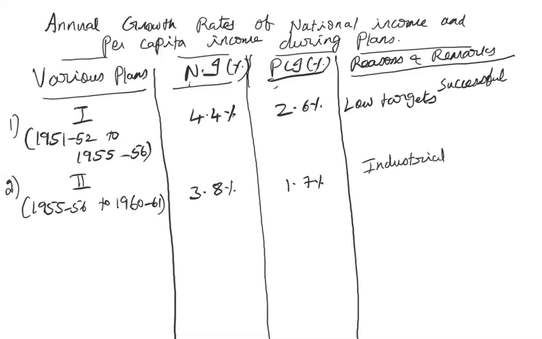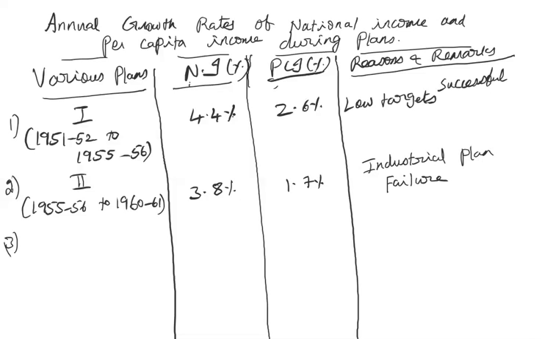In the first plan, the government concentrated on agriculture. The investments were less and the targets fixed were also less. And since we achieved success, the government became enthusiastic and concentrated on heavy industries, which required a huge amount of investment on the part of the government, and also heavy industries under the public sector. Since it was a major investment under the public sector, the targets collapsed. Whatever the government expected did not happen. That's why the second plan became a failure.